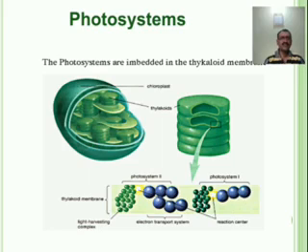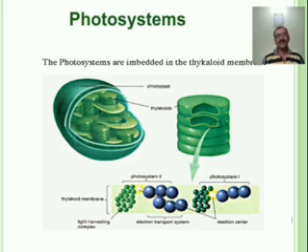The energy rich molecule ATP, adenosine triphosphate, is generated when ATP synthase transports protons through the membrane, and the electrons may either continue through cyclic electron transport around pigment system first, or pass via ferredoxin to the enzyme NADP plus reductase.